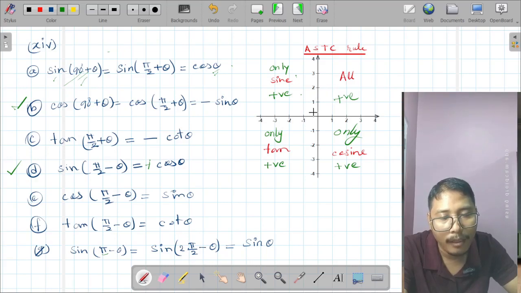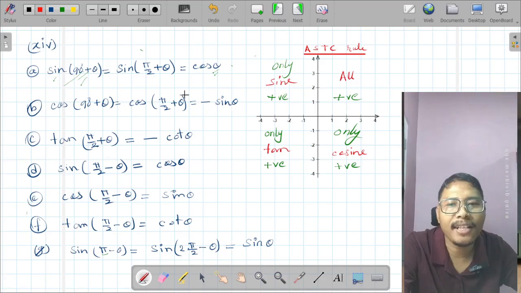If the angles are equal to 180 degrees, then still it will be what? Only the sine will be positive, others will be in minus sign. Similarly here, if the angle is suppose 270, then only tan will be positive, others will be negative. Here I mentioned it can be smaller than 360 degrees or equal to 360 degrees.